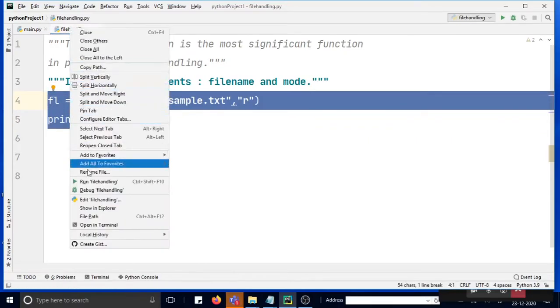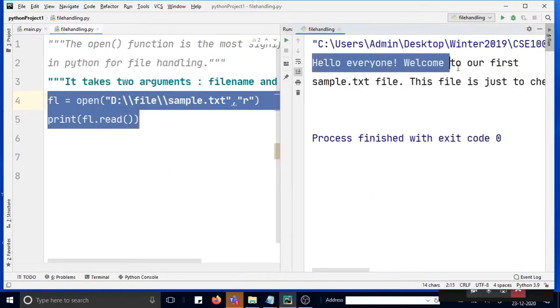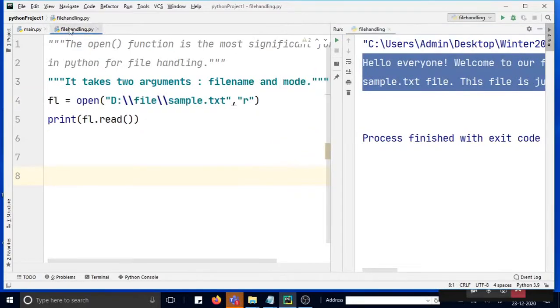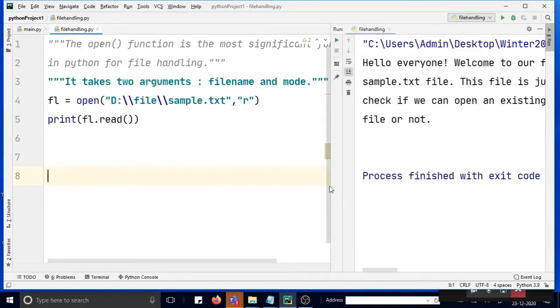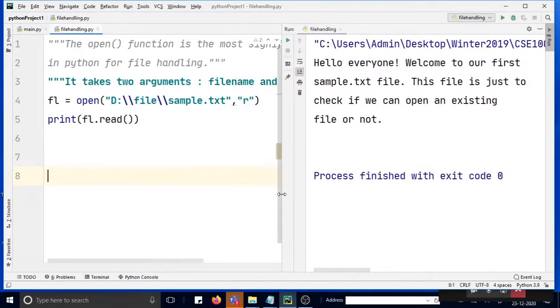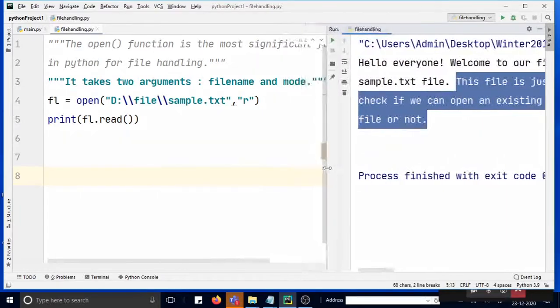So let us run it. Everything is getting printed, right? By running it again, I think we should get it in a single paragraph. That visibility will be good. So here you can see: hello everyone, welcome to our first sample.txt file. This file is just to check if we can open an existing file or not. So this is the way we can read a file.